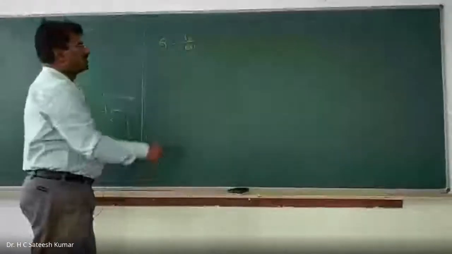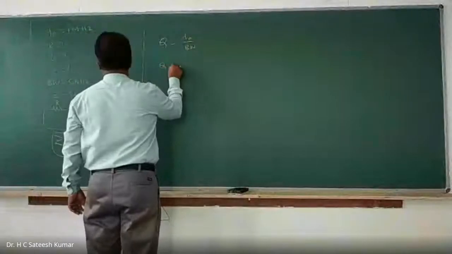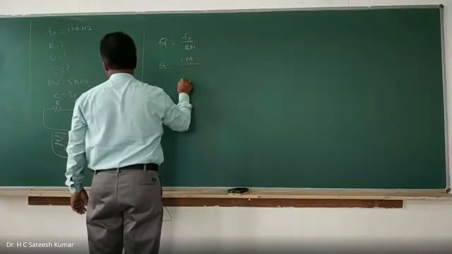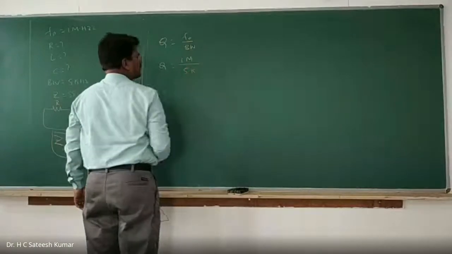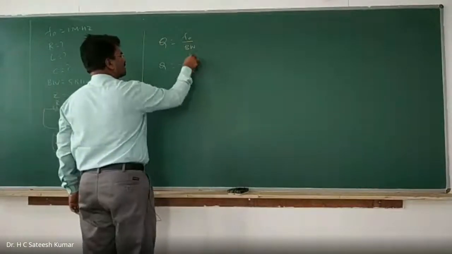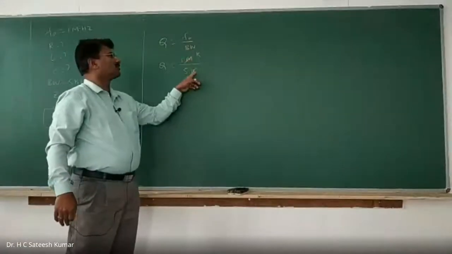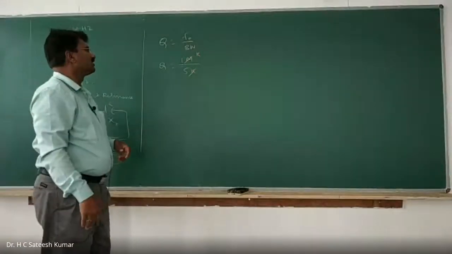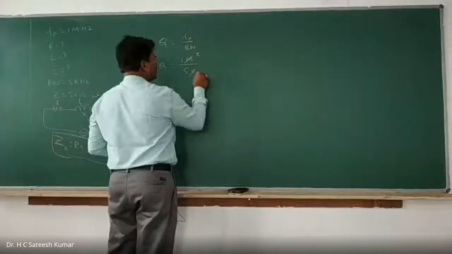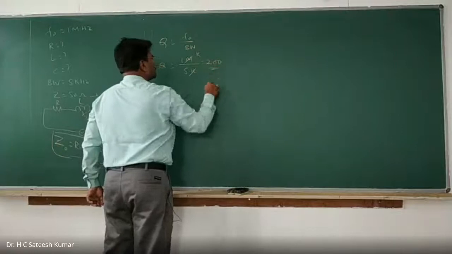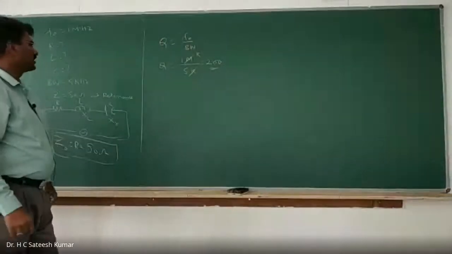So Q is equal to F naught, 1 mega, divided by 5K. K gets cancelled with K, 10 to the power of 6 over 10 to the power of 3, so 10 to the power of 3 divided by 5, 1000 divided by 5, is 200. So Q is 200.